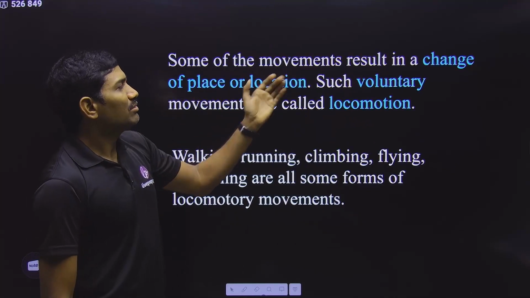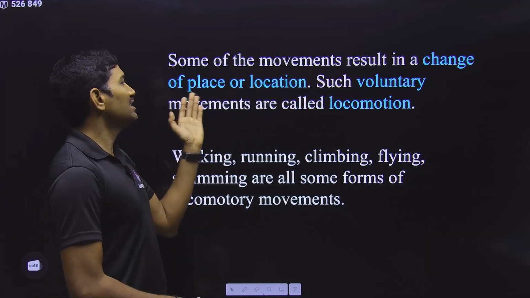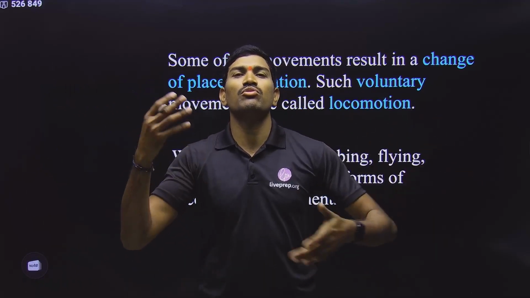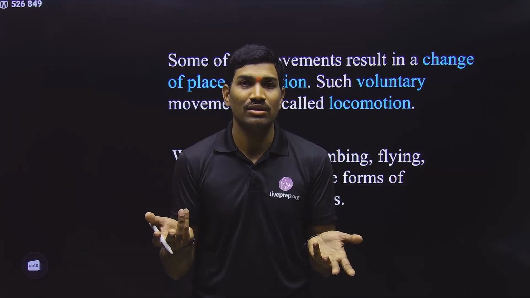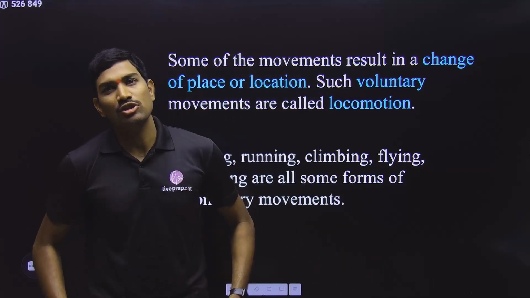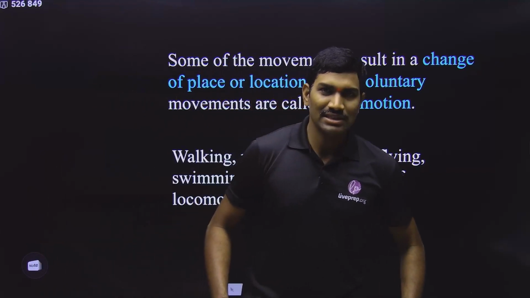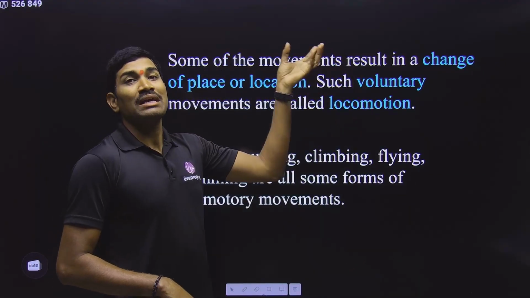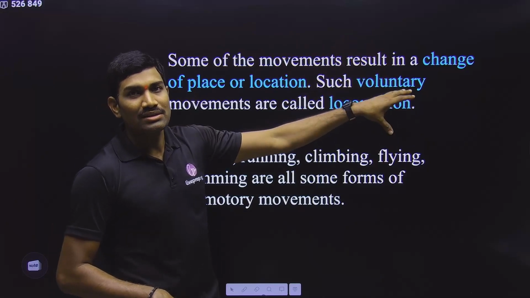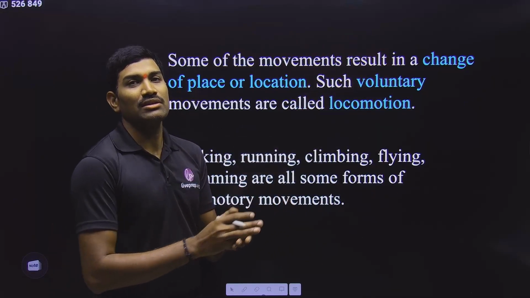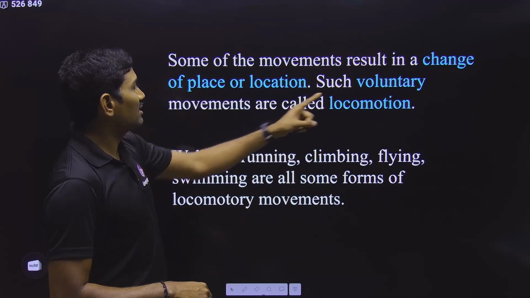Next one, some of the movements may result in a change in place or location. Suppose I am here. My position is not changed, I am here only, but I am able to move my hands and all the things. Yes or no? But if my position is changed, that is also a movement, the movement of the legs that causes a change in location. In this way, some movements are voluntary movements. Please remember, this word voluntary is very important.